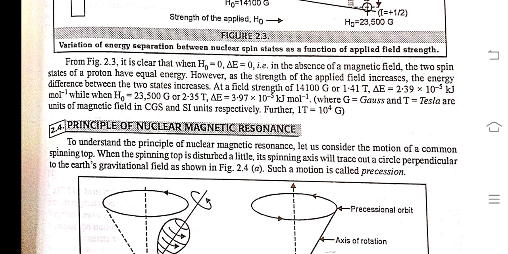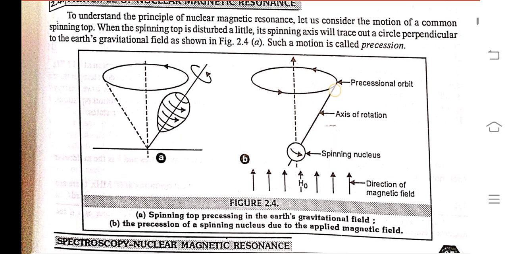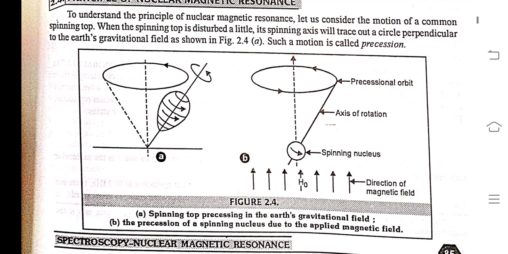Now, the principle of nuclear magnetic resonance. To understand the principle of nuclear magnetic resonance, let us consider the motion of a common spinning top. When the spinning top is disturbed a little, its spinning axis will trace out a circle perpendicular to the earth's gravitational field, as shown in figure A. Such a motion is called precession.